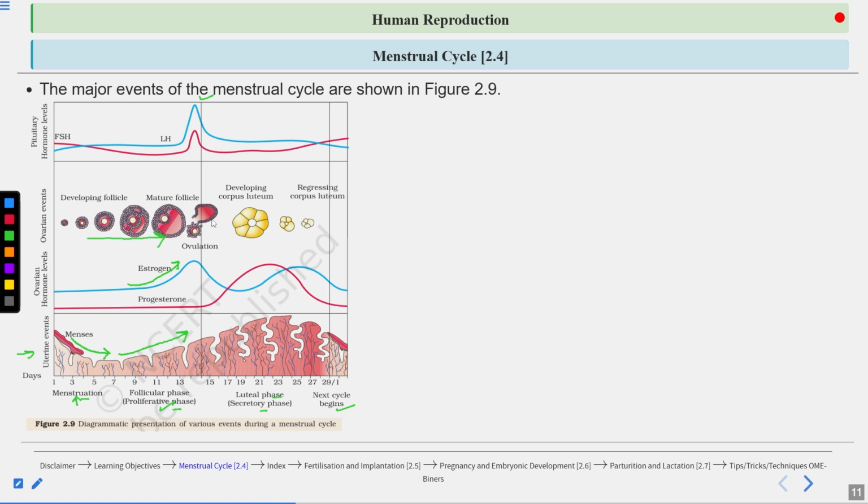These follicles are developing because of follicle stimulating hormone and luteinizing hormone, basically follicle stimulating hormone. FSH is causing the development of these follicles. These are released by the anterior pituitary. And the release of these two hormones is controlled by another hormone from the hypothalamus known as gonadotrophic releasing hormone. This hormone is released from the hypothalamus.